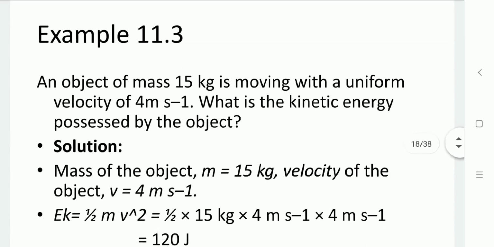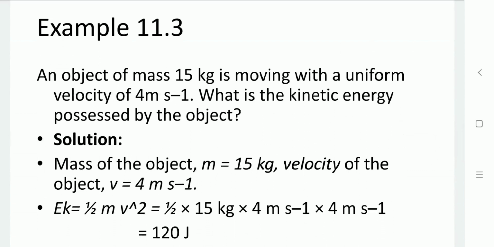Now let us go through an example for the same. An object of mass 15 kg is moving with a uniform velocity of 4 meter per second. What is the kinetic energy possessed by the object? So here the mass of the object m is given as 15 kg, velocity is given as 4 meter per second. Substitute both the values in the equation of kinetic energy, that is 1/2 mv square, and we will get the value 120 joule.